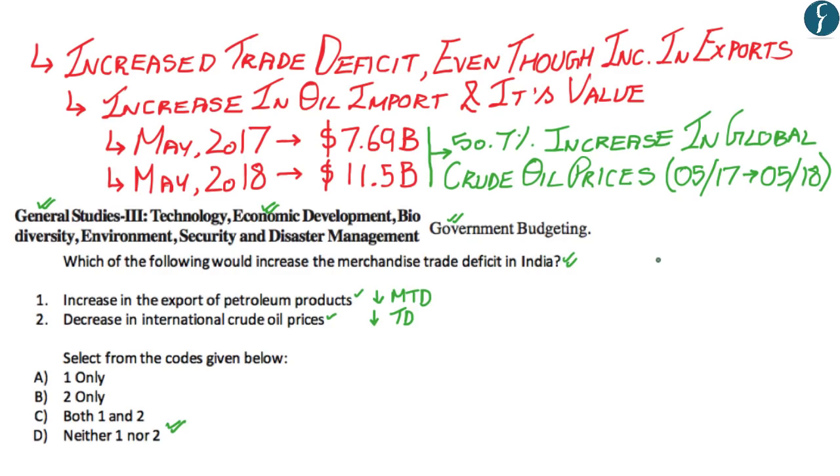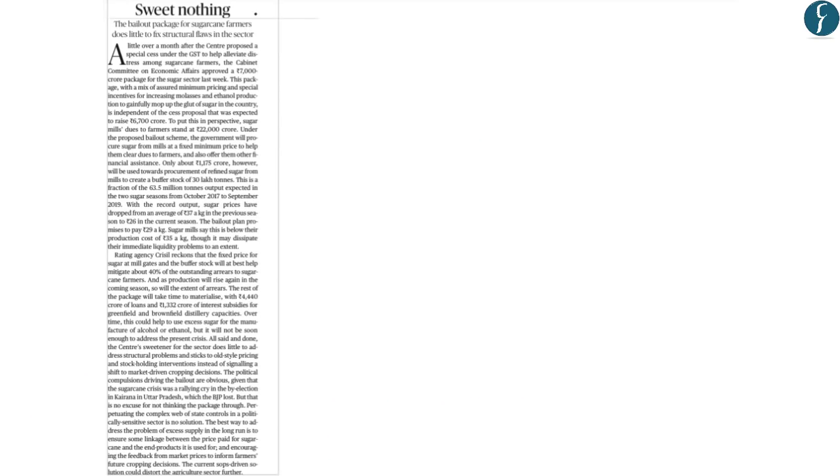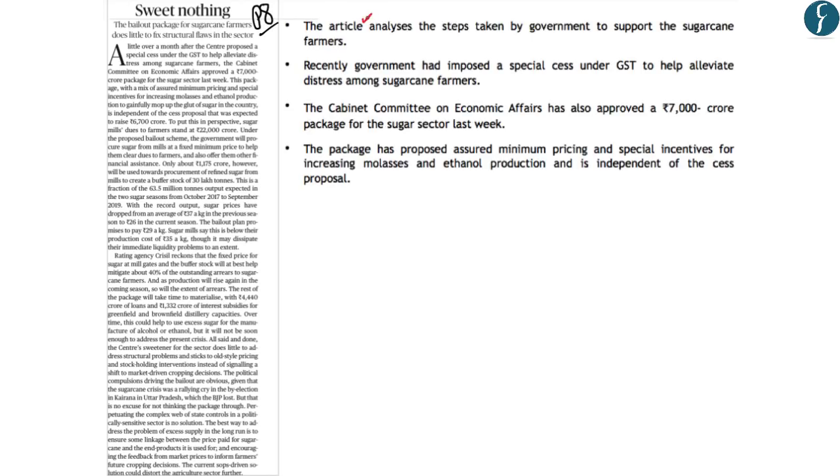And so now with this, we move on to the next article. Now we have taken this article from the editorial page on page 8. Now the article analyzes the steps that have been taken by the government of India to support the sugarcane farmers. Now what has recently happened is that the government has imposed a special cess under GST, and this cess has been imposed to reduce the distress among sugarcane farmers.